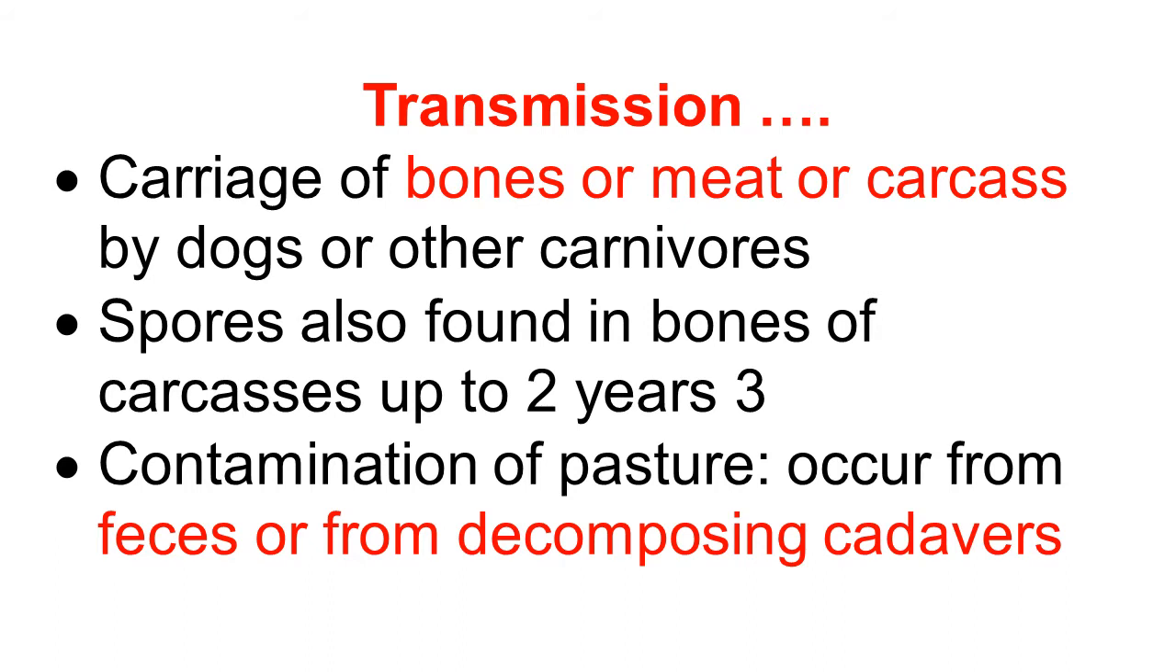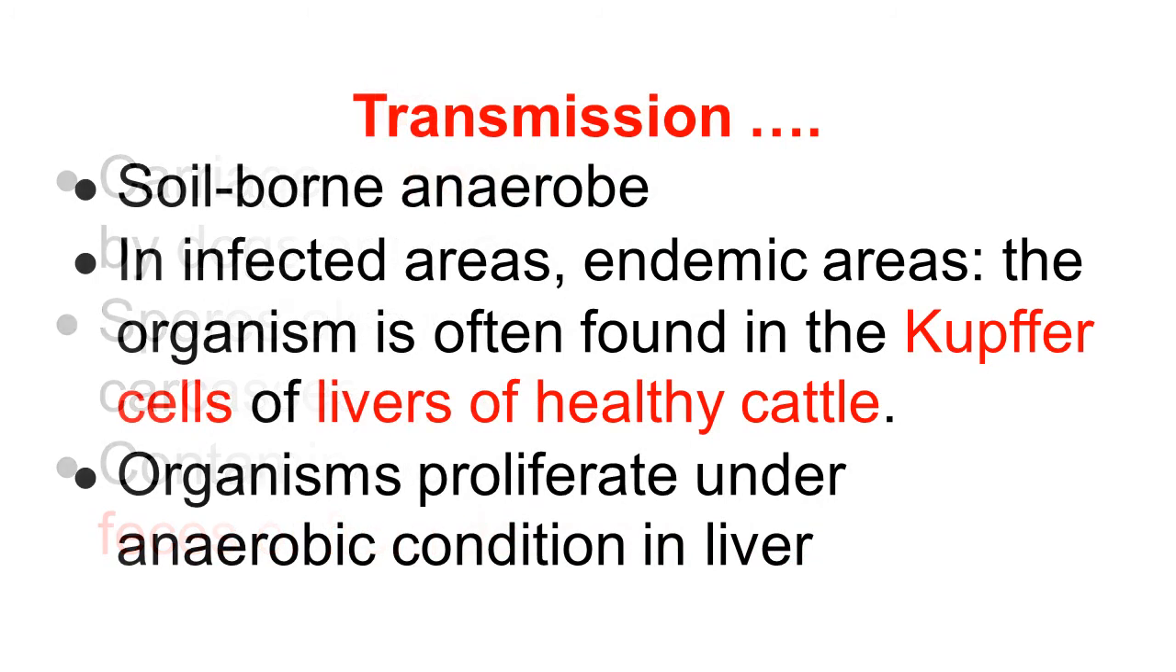Contamination of pasture occurs from the feces of infected animals or from decomposing cadavers lying in the field, and that spreads the infection. The organisms are soil-borne anaerobes, especially in infected or endemic areas. It is found in the soil.